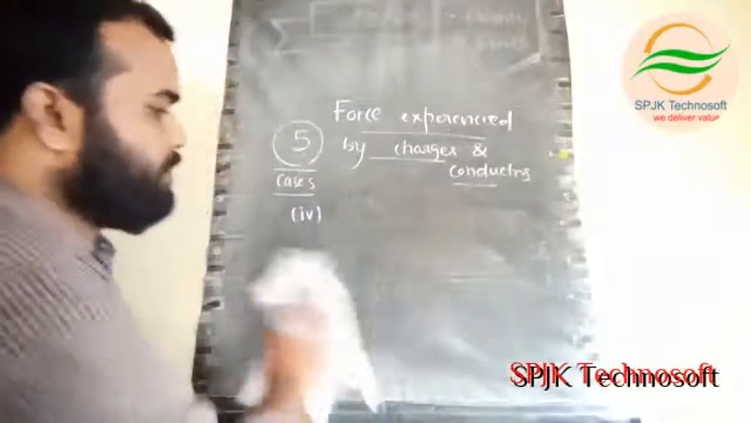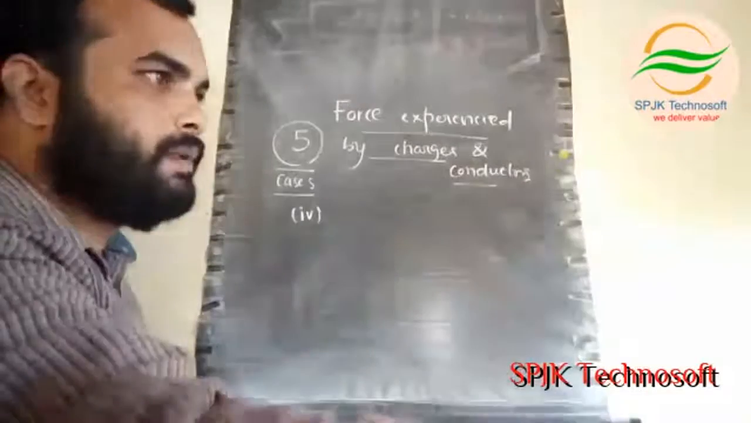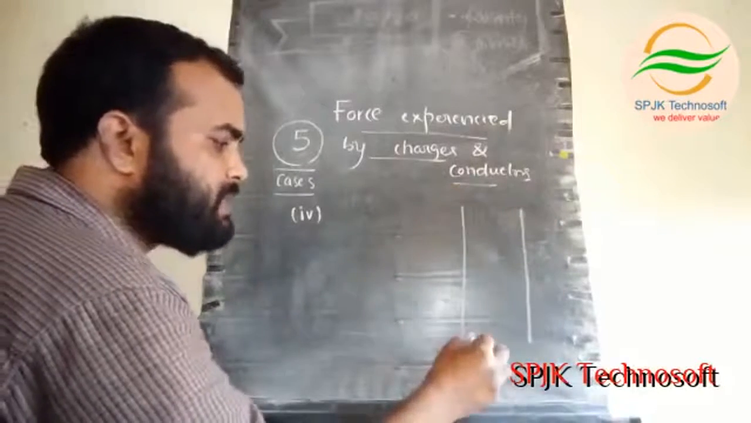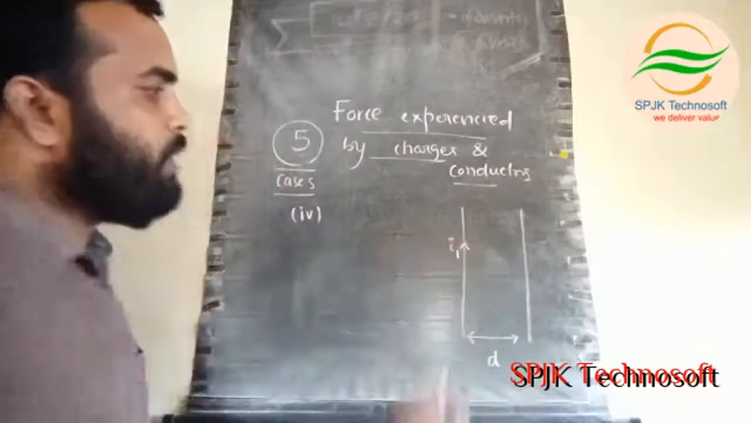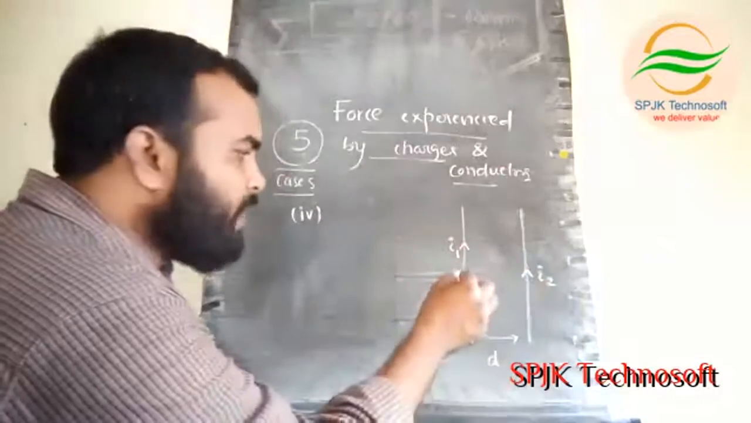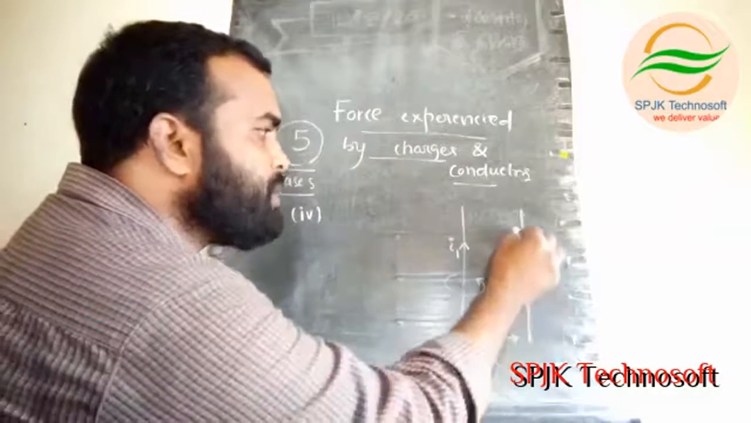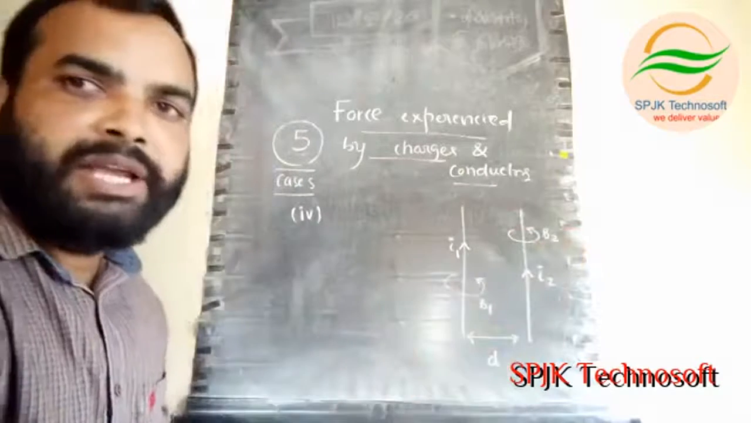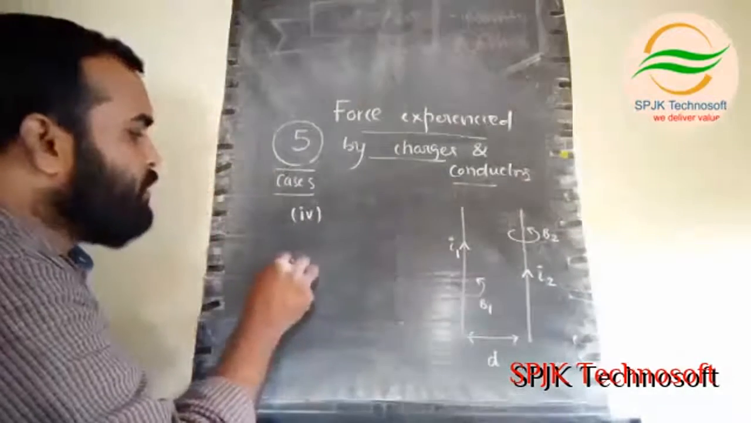Coming to the last one. Now here I have taken two parallel conducting wires separated by a distance d, in which I1 current is flowing in one wire and I2 current in another wire. Whenever I1 current is flowing, B1 magnetic field will be there. Here I2 current is flowing, B2 magnetic field will be there. Whenever two magnetic fields are near each other, there will be an attraction or repulsion force. Then what is the force between these two?